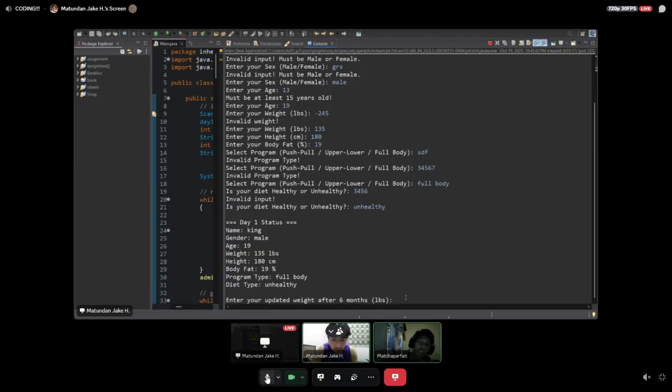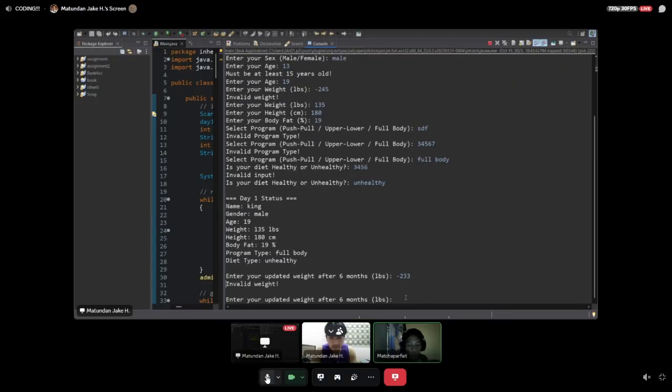As you can see, with the many error cases that we showed, we have enforced validation so the user can input only valid values. If they input wrong or invalid values, they will be prompted again to enter new, valid, and accepted values.